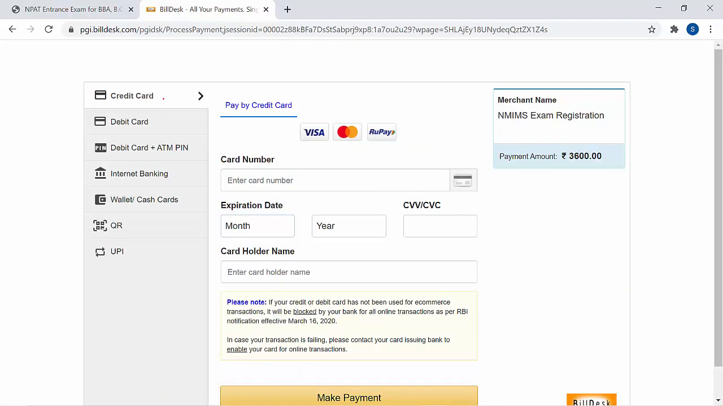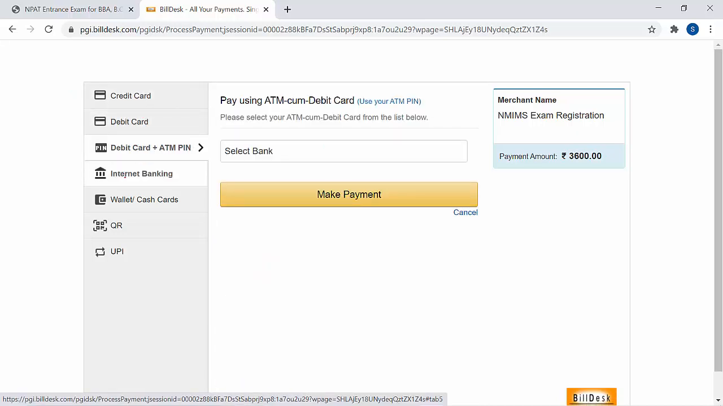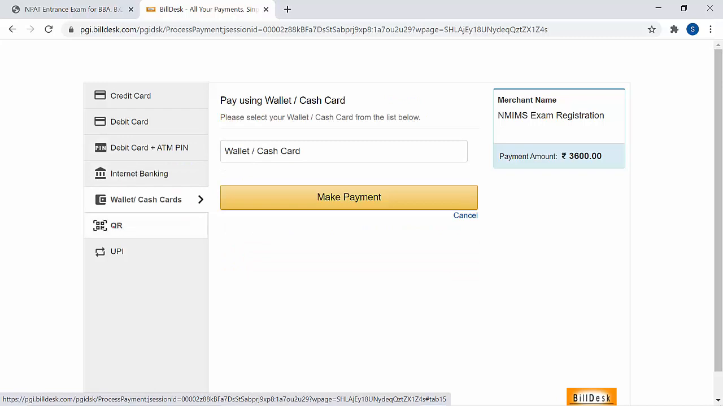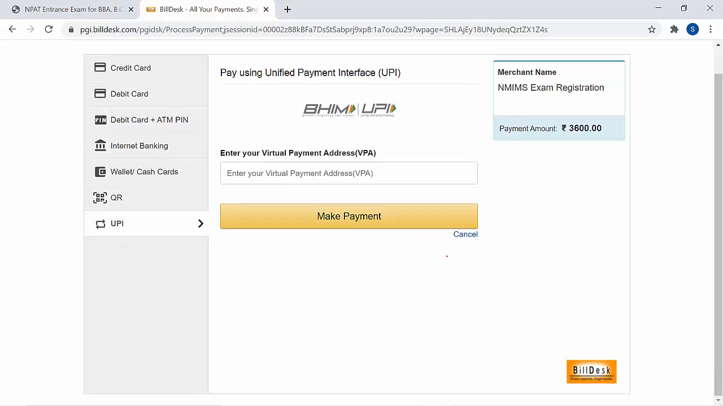You can choose credit card, debit card plus ATM pin, internet banking, wallet cash, QR code and UPI. So whatever options you have, click and make the payment. Once you pay, then your application form is completed. So you cannot change it once it is filled. You can change some of the editable options, and that will be until the 25th of May.